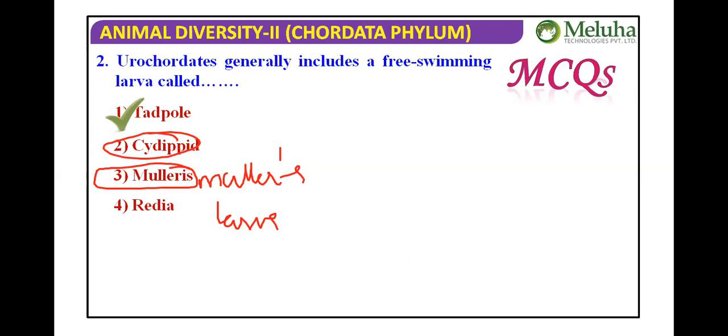The interesting thing here is that this larva looks like a ctenophore, but it is not in Ctenophora. Where did we learn it? Platyhelminthes, very good.